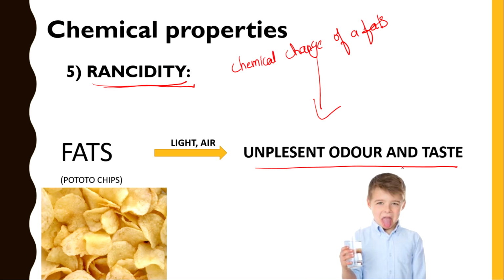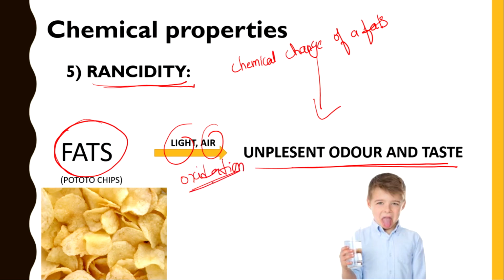So coming to this reaction, when these fats are exposed to light, air or moisture, you will get unpleasant odor and taste. This is called the oxidation process. To prevent this oxidation, you have to take antioxidants, like vitamin E, C, like that.